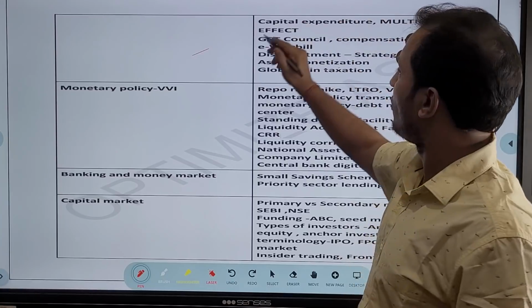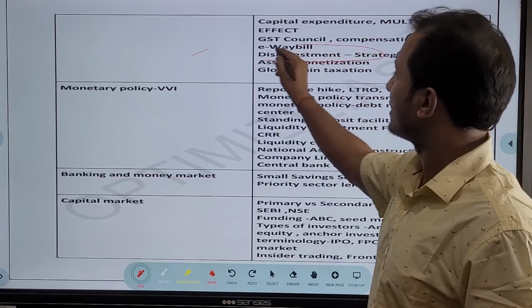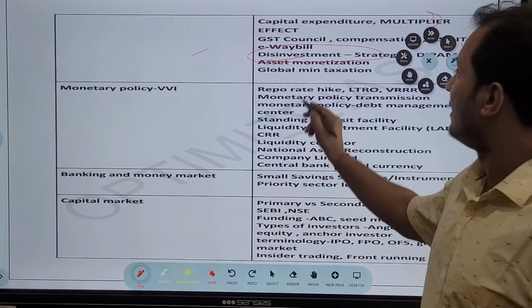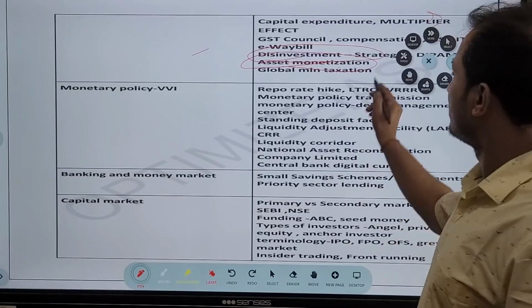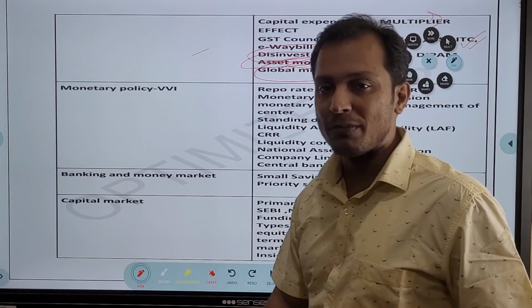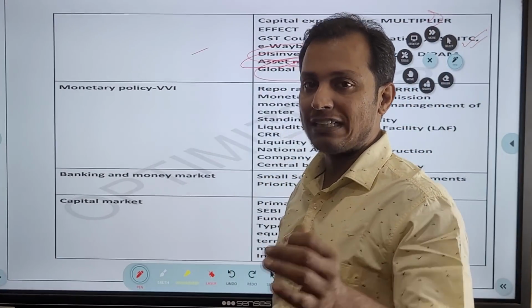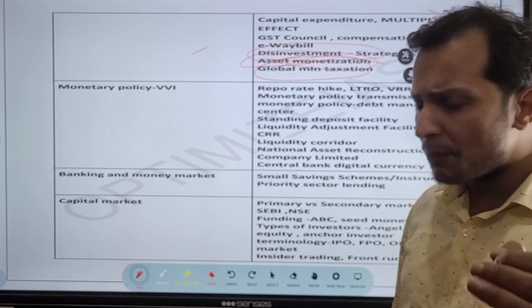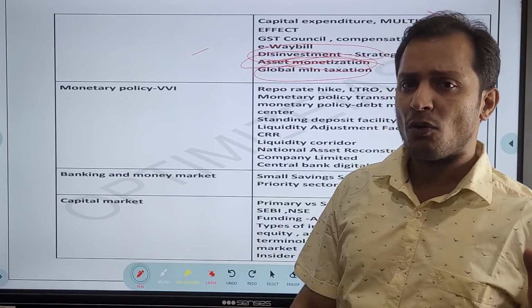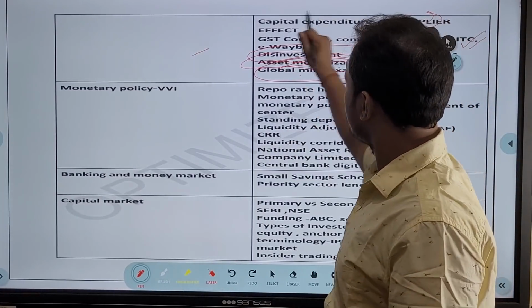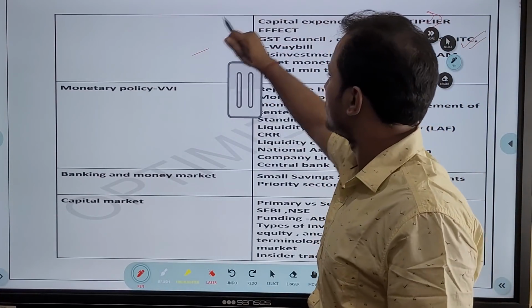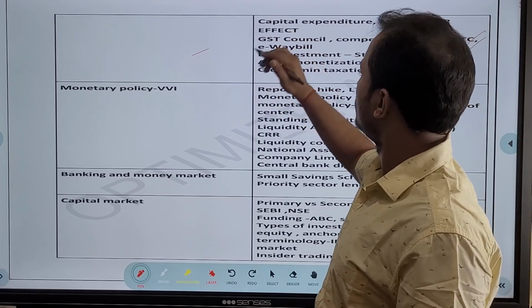Then guys, what is important is strategic disinvestment. And then guys, asset monetization. And last but not the least, the global minimum taxation, which was recently approved by the world leaders. Okay guys, very important, global minimum taxation. So these are the topics which are important from the point of view of